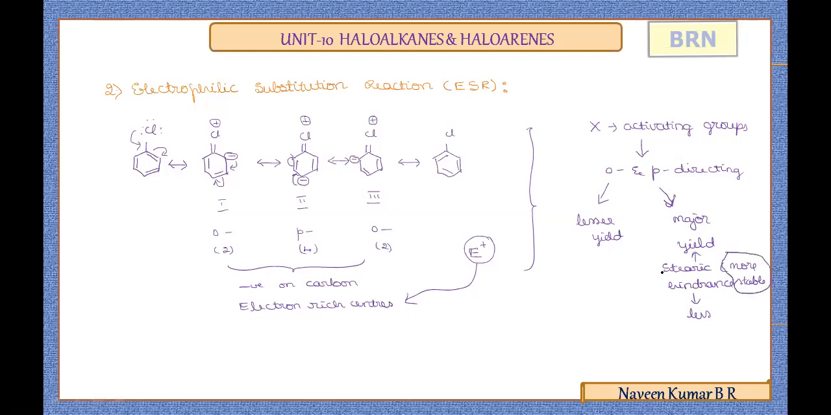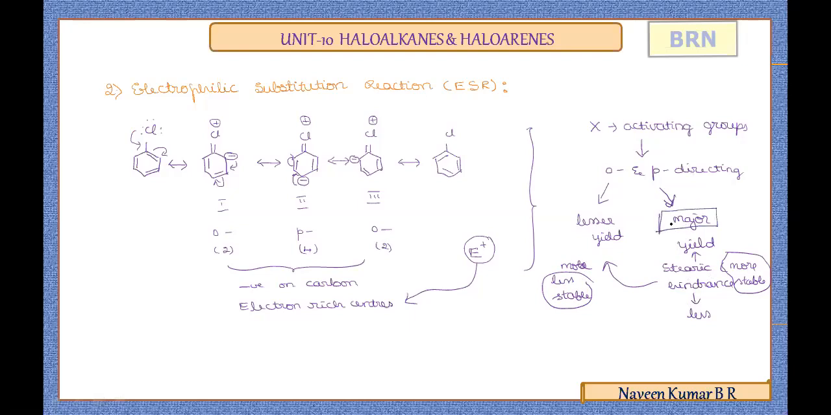They are more stable, whereas steric hindrance is more in the case of ortho substitution, hence it is less stable. Less stable due to more steric hindrance. So ortho products are obtained in lesser yield, and due to greater stability, due to less steric hindrance, the stability of the para product is more, hence it is obtained in the major yield.